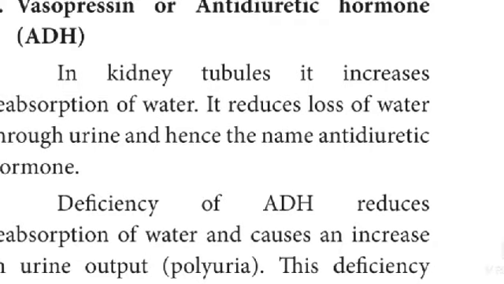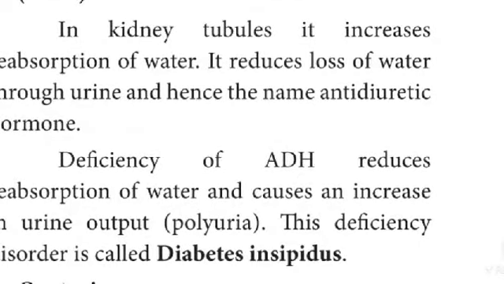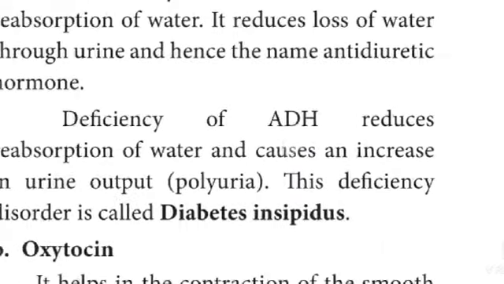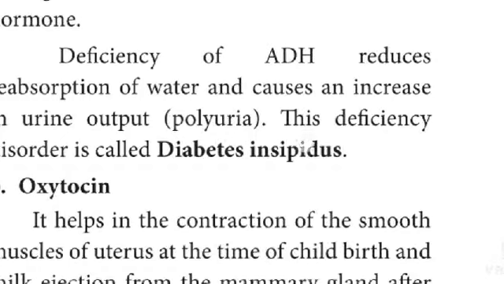It increases the reabsorption of water. It reduces loss of water through urine and hence the name antidiuretic hormone. A deficiency of antidiuretic hormone reduces reabsorption of water and causes an increase in urine output. This deficiency disorder is called diabetes insipidus.